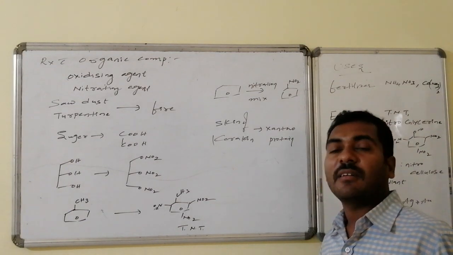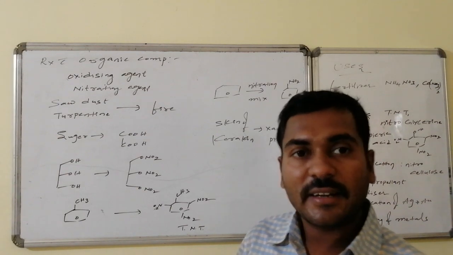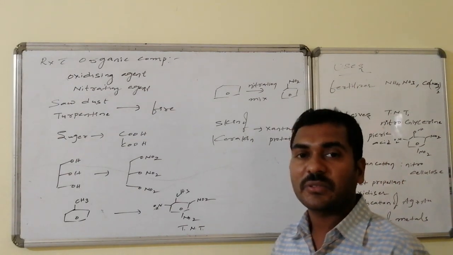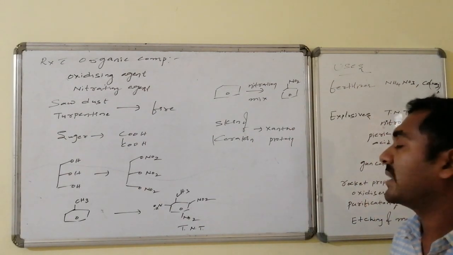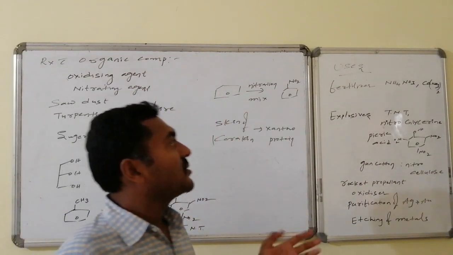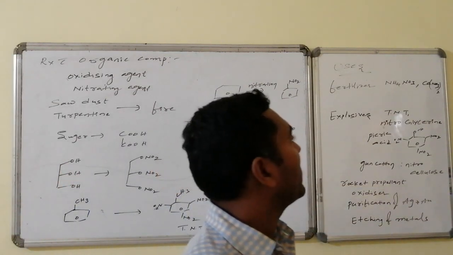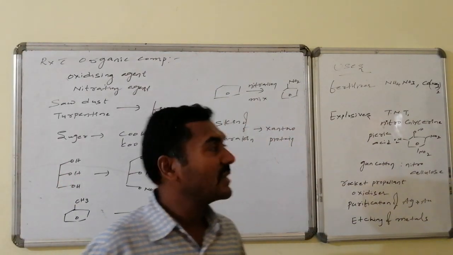Even skin on reaction with nitric acid, the protein present in skin, keratin, combines with the nitric acid and gives yellow spots. Those are said to be xanthoproteins. And the uses of nitric acid: it is used in fertilizer manufacturing, that is, the basic fertilizers like ammonium nitrate and calcium nitrate are prepared from nitric acid.